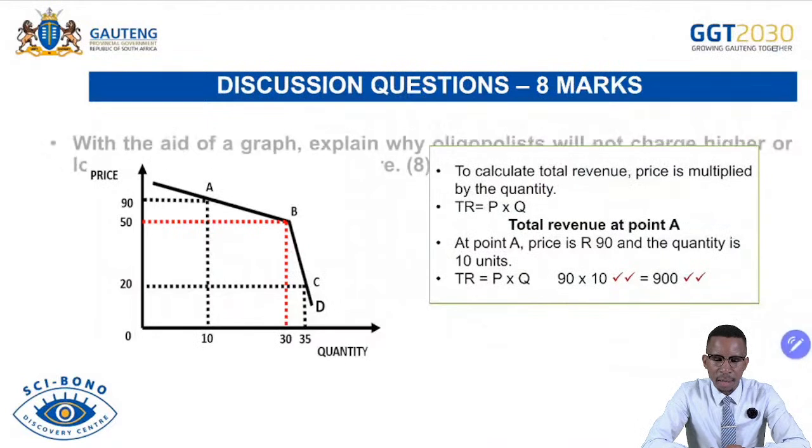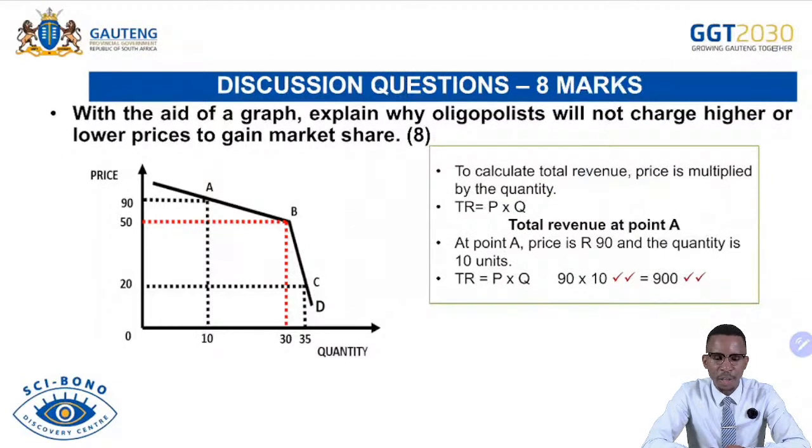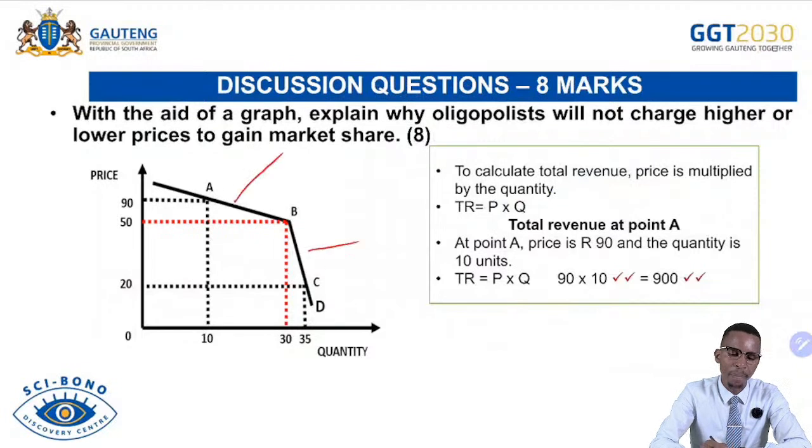And then here we go, under oligopoly. With the aid of a graph, explain why oligopolies will not charge a higher price or lower price to gain market share. It is very important for you to know the following. The oligopoly is represented by the kinked demand curve with 2 segments, namely the top segment and the bottom segment. The top segment is relatively elastic and the bottom segment is relatively inelastic. What's the reason for that? The reason for this is as follows.